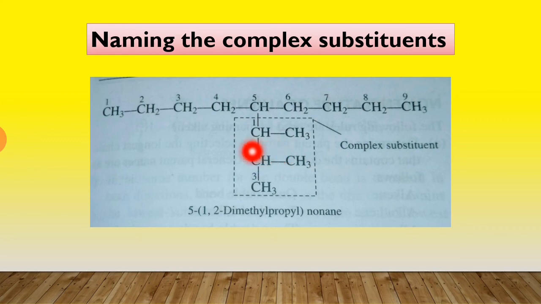So how can we write the name of the compound? We have to give the first number to this carbon atom, and then second and third. In this way we write 5-(1,2-dimethylpropyl)nonane. Nonane, why? Because there are 9 carbon atoms in the parent chain. All of you understood, student? Okay, thank you.